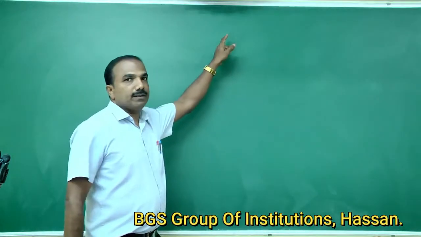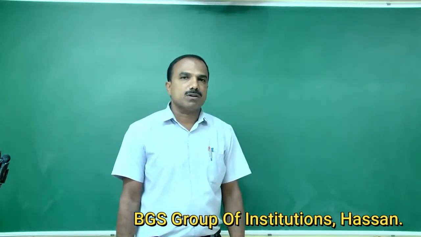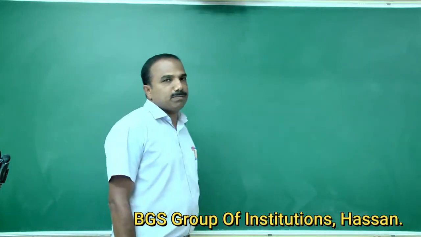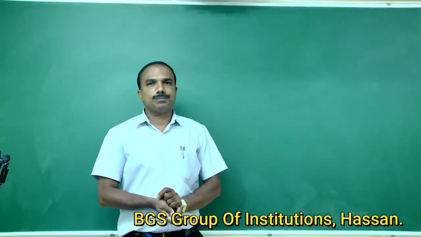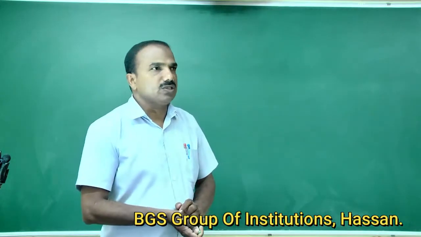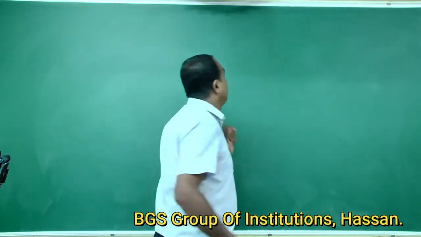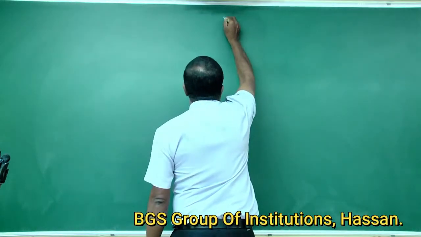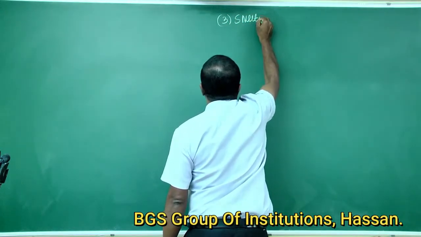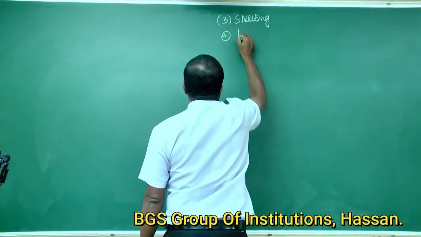So today we are going to continue the extraction of copper from copper pyritic ore. In that I have already explained concentration of ore. Second one is roasting, third one is smelting, and the fourth one is bessemerization.